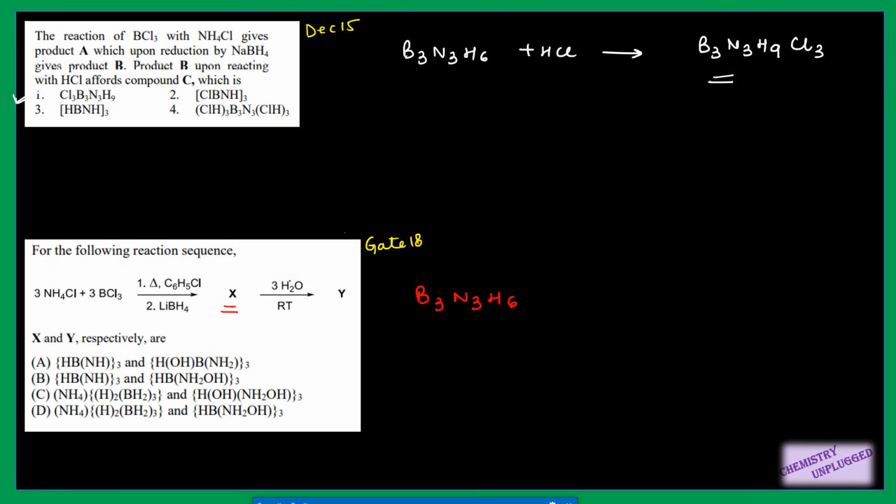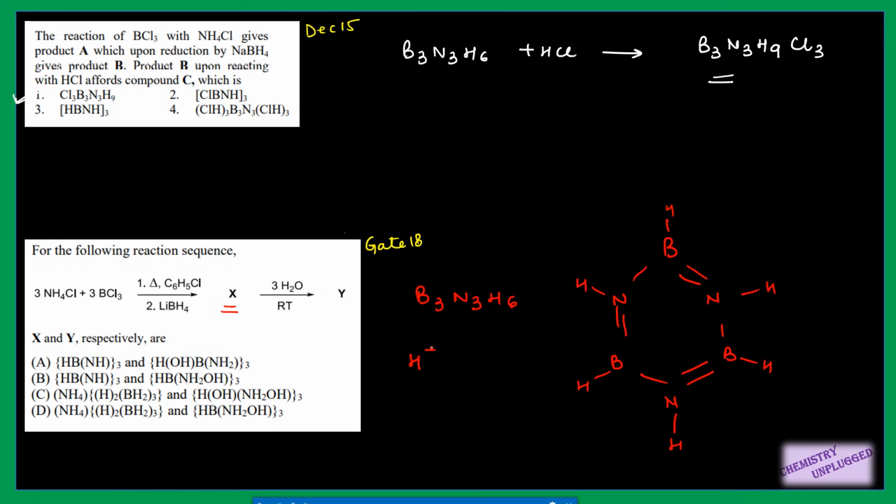Then I have to treat it with H2O, so instead of HCl they have used H2O. Again you can draw the structure of borazine and then solve this reaction. This is product X, and then we will treat it with H2O.